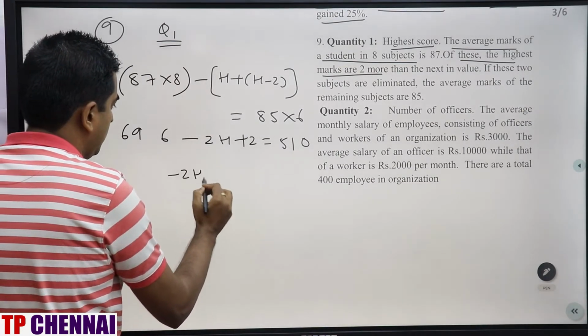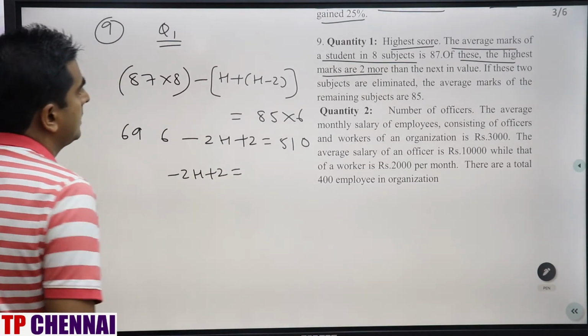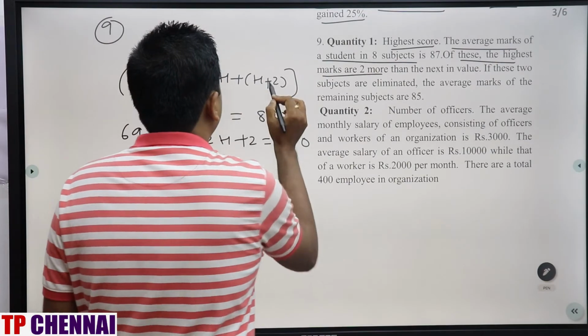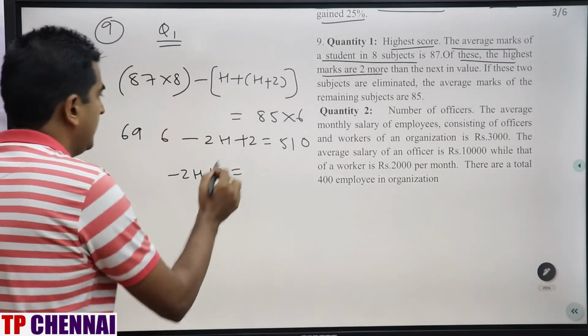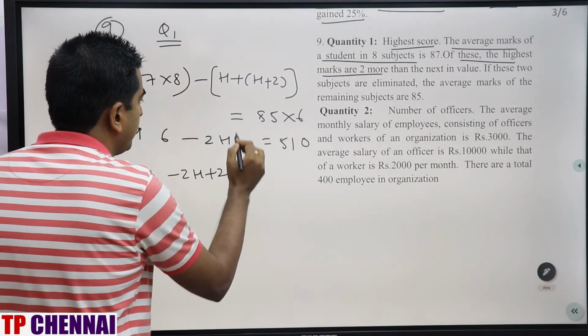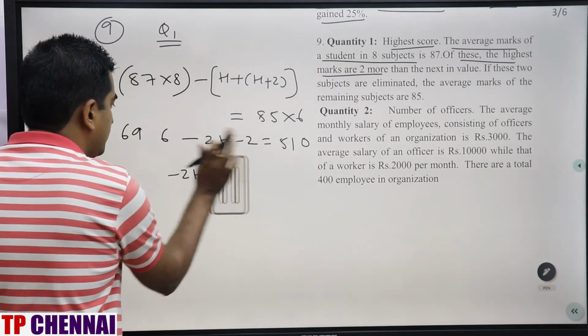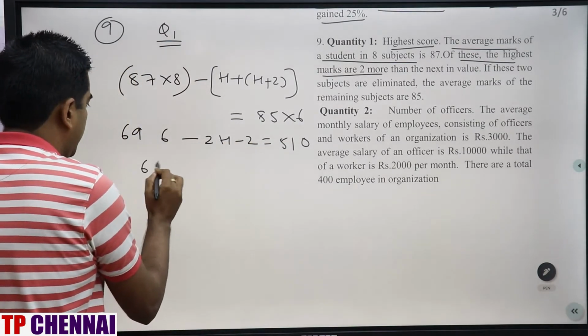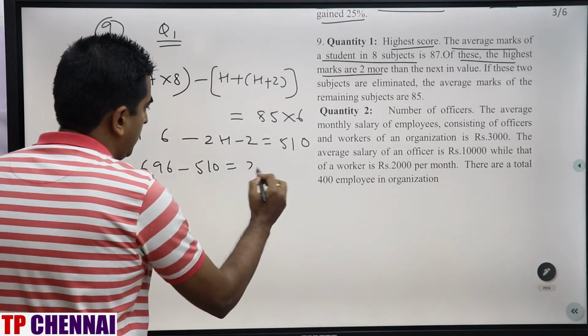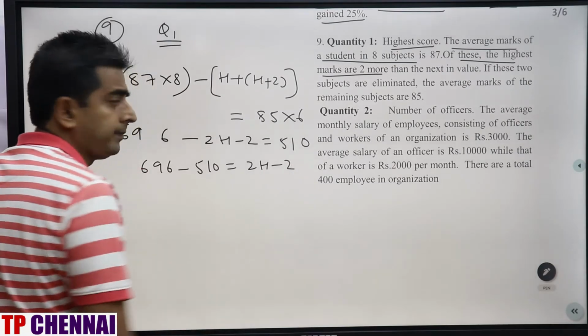Minus 2h plus 2 is nothing but how much? 2 more than the next value. Okay, this is h plus 2. This will be h. So minus 2 will come here. Right, here minus 2 will be there. So 696 minus 510 is equal to 2h minus 2.